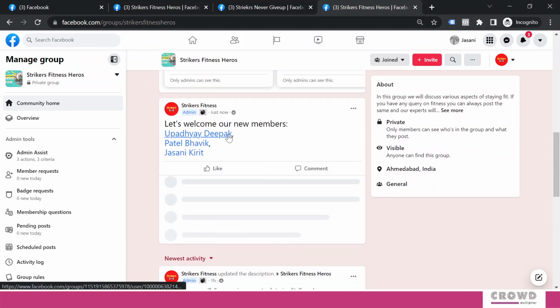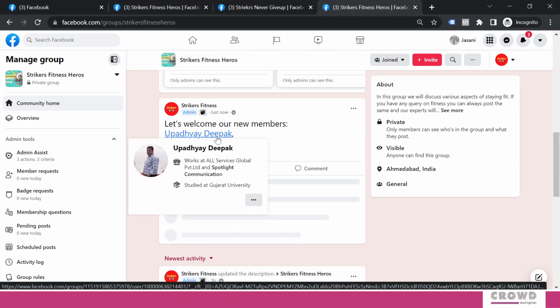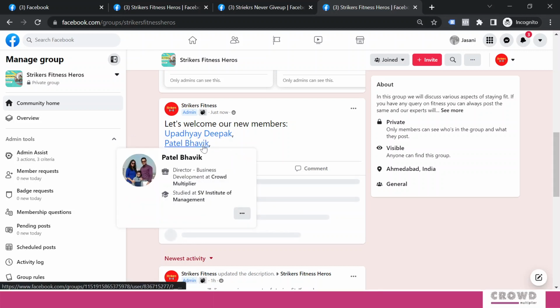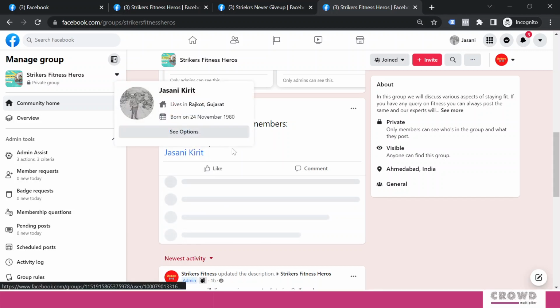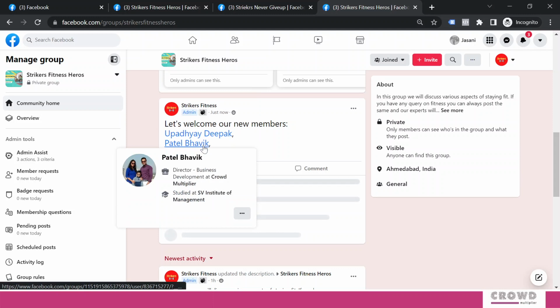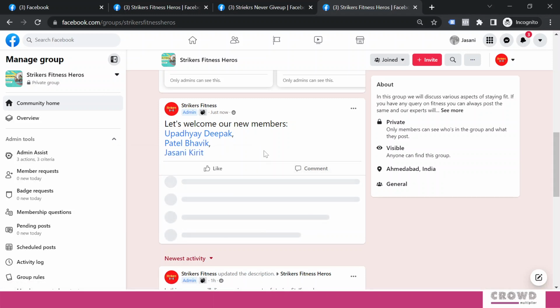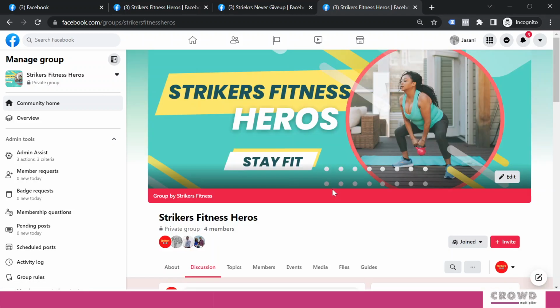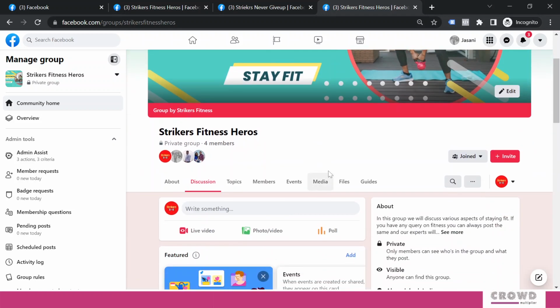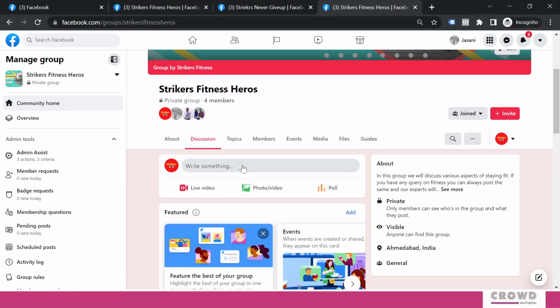And over here, with a mouse over, I would be able to see the preview of the profile. The moment I mouse over Patel Bhavik, we can see director business development at Crowd Multiplier, and all those things are available. So this is one interesting type of content. Let's see what other types of content we can post over here.